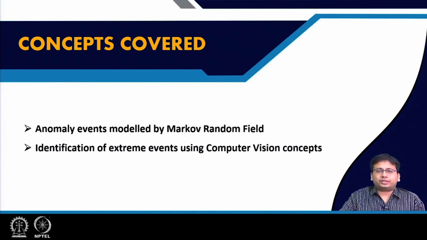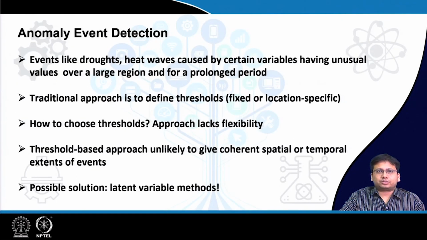Remember, we have discussed Markov random fields in one of the lectures in module 2, and we will also discuss identification of extreme events using computer vision concepts. So, first of all, let us talk about anomaly events. Events like droughts, heat waves, etc., are caused by certain variables having unusual values over a large region and for a prolonged period of time.